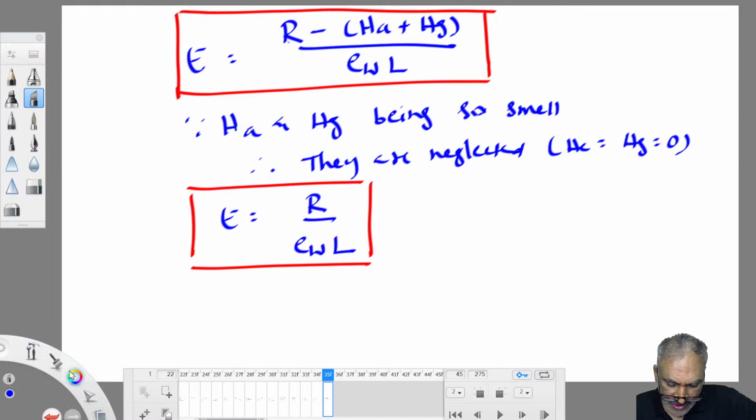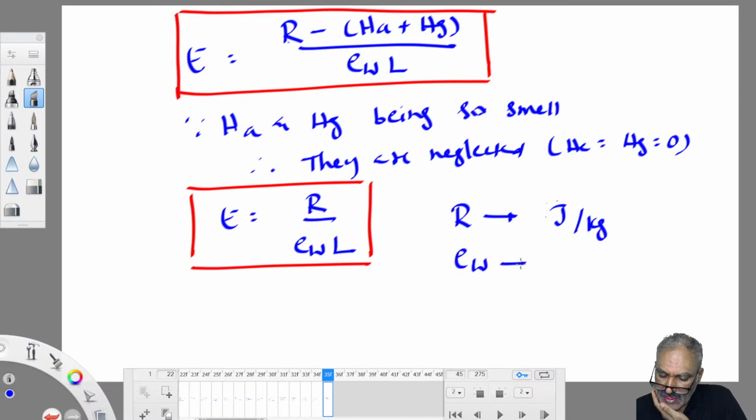So this R, the incoming solar radiation, we measure in joules per kilogram. Sorry, joules per kilogram. Rho W we substitute in kilogram per meter cube.